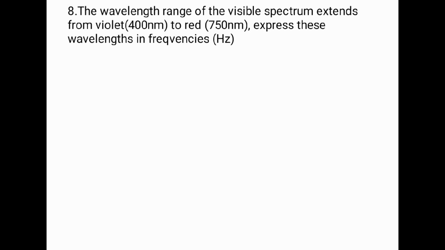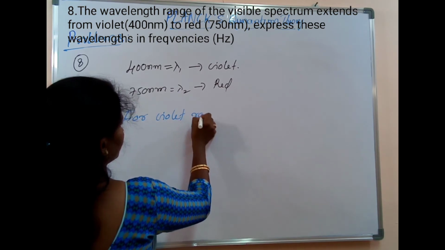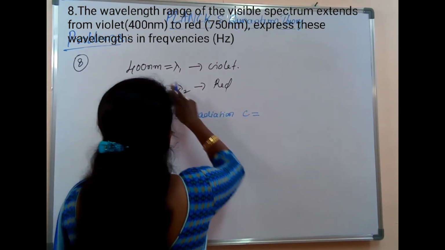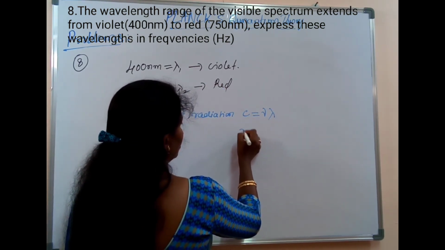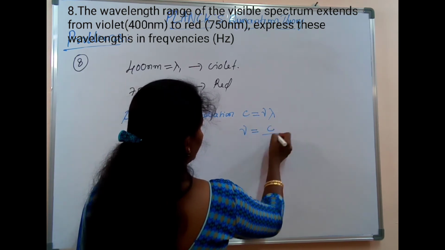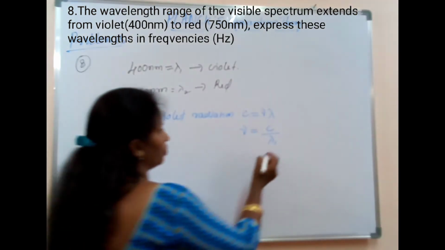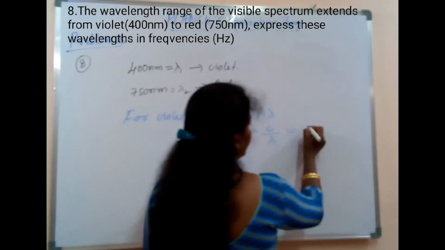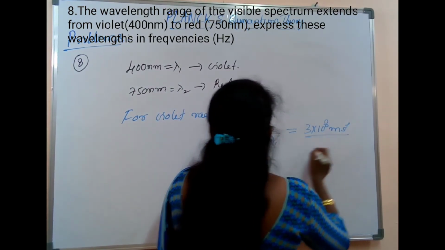So for violet radiation, C is equal to nu lambda, so nu is equal to C by lambda 1. This will be equal to C, the velocity of light, 3 into 10 to the power of 8 meter per second, divided by lambda 1.